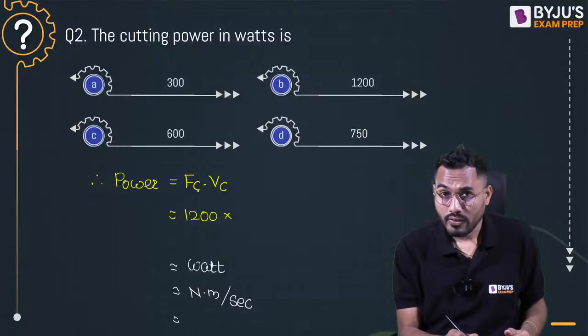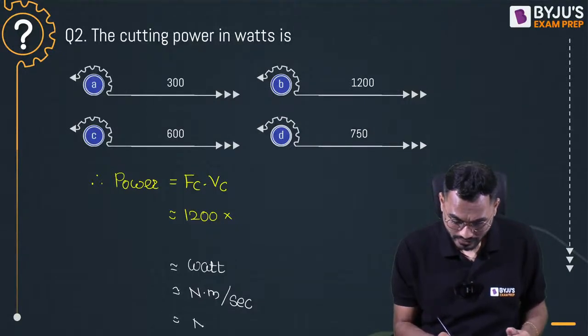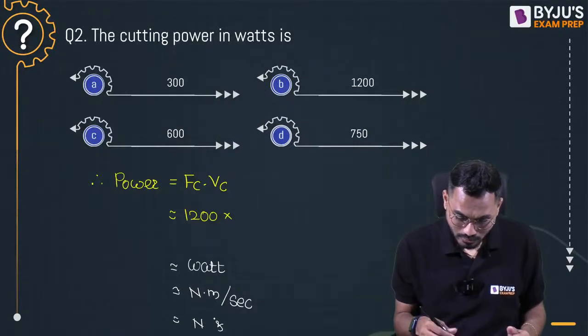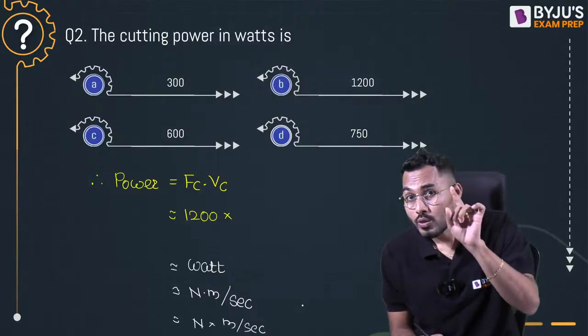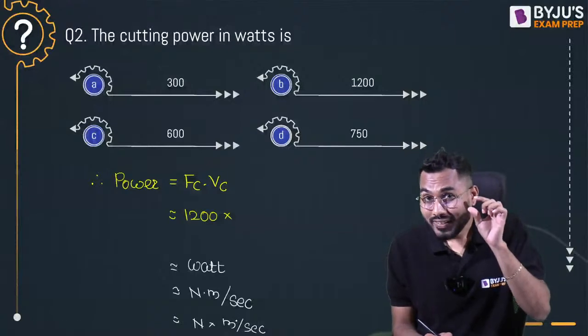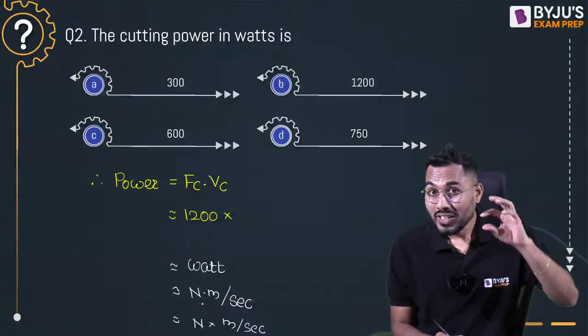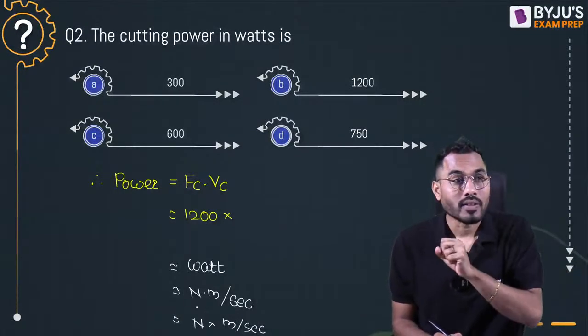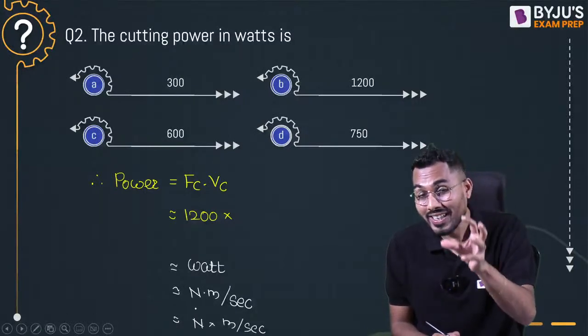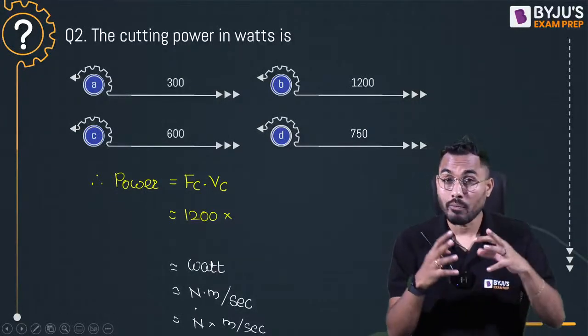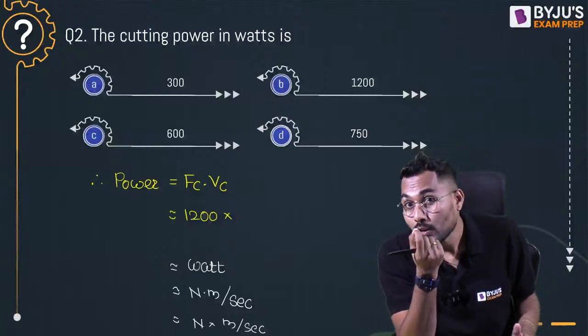So here force has to be in Newton, and the cutting velocity has to be in meter per second. Most of the time students don't use that, but meter per second is very important, because Newton into meter is joule, and joule per second is watt. The rate of consumption of energy is nothing but called power, but it has to be considered with respect to second.